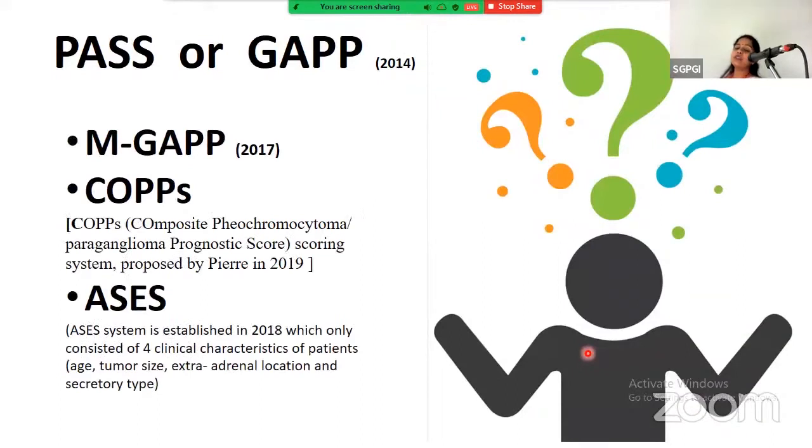Then in 2017, there came the modified GAP scoring system, and in 2019, the COPPS scoring system came, that is the composite pheochromocytoma paraganglioma prognostic scoring system. Another is the ASES score that came in 2018, that consisted of age, tumor size, extra-adrenal location, and the secretory type of the tumor.